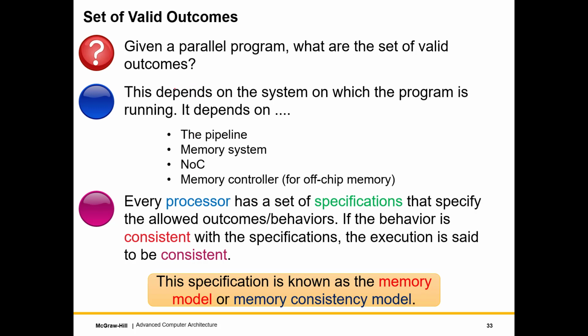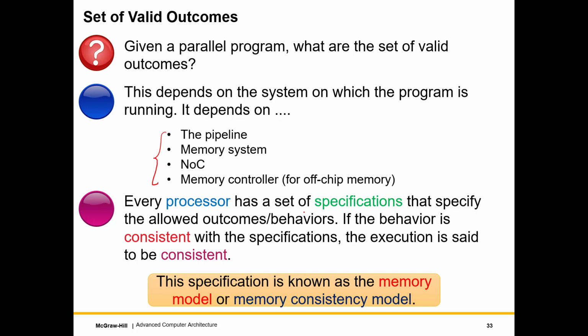So the key question that we should ask is, given a parallel program, what are the set of valid outcomes? And all of these entities, the out of order pipeline, memory system, NOC, and memory controllers for the off chip memory, all of them can play spoil sport. So let's have a little bit of a legal definition over here to provide some order to such a disordered world. Every processor has a set of specifications that specify the allowed outcomes and behaviors.